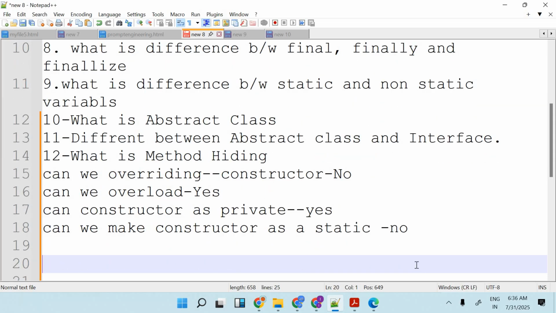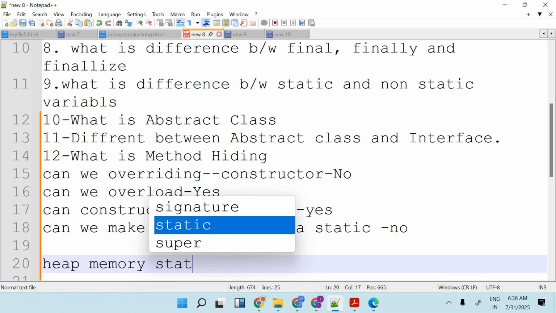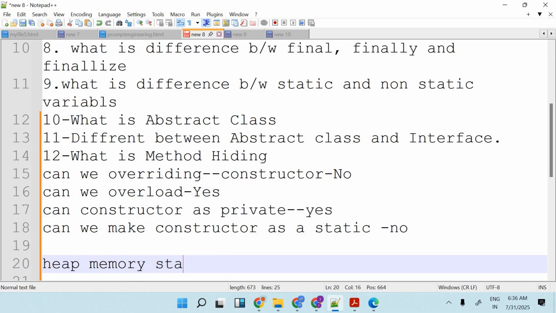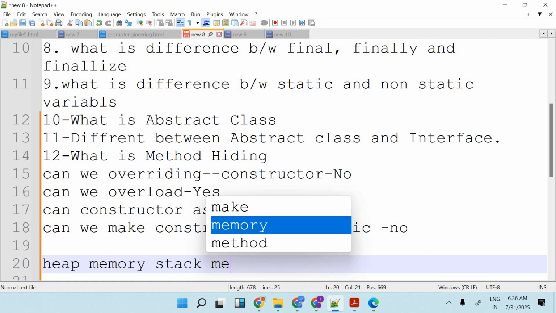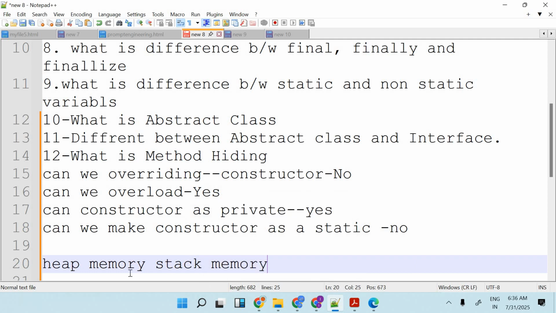Now one question will come. We have two types of memory, heap memory and stack memory. That is a very common question. What data goes under the heap memory and what data goes to the stack memory?